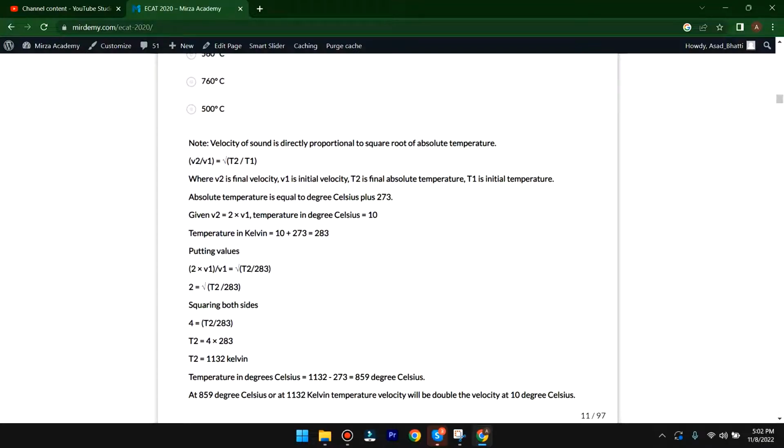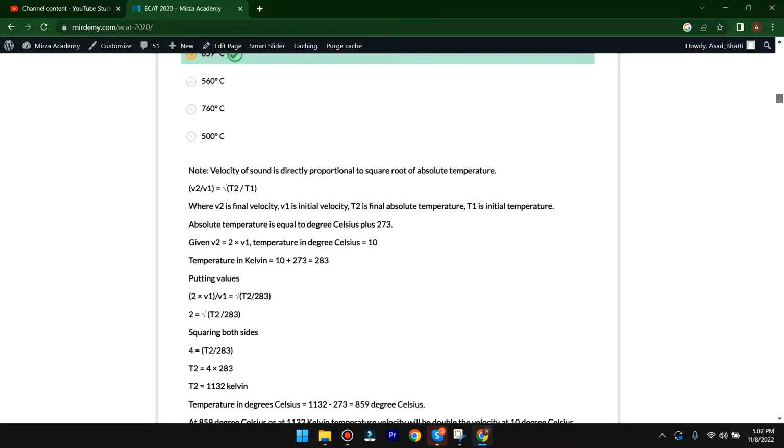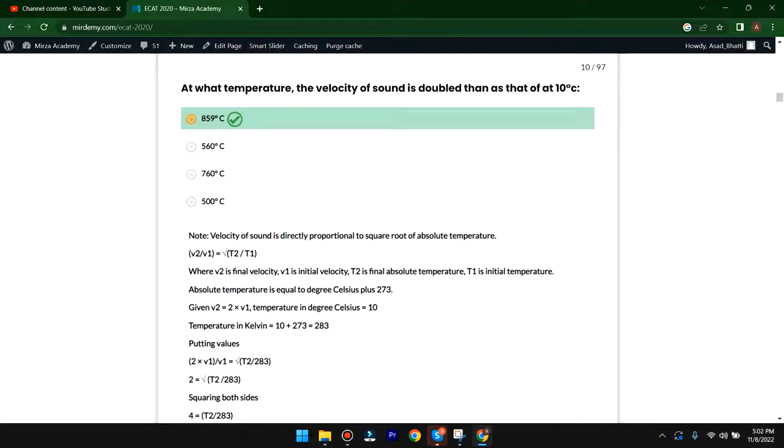Here we must remember that the question is at what temperature. At 859 degrees centigrade the velocity of sound is double. So here the A option is correct. The next